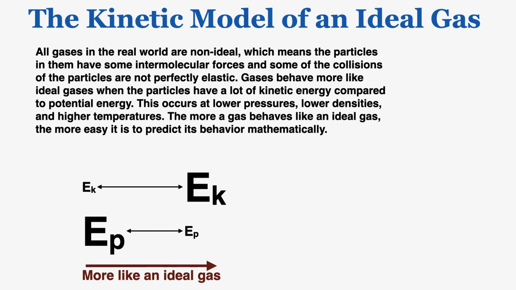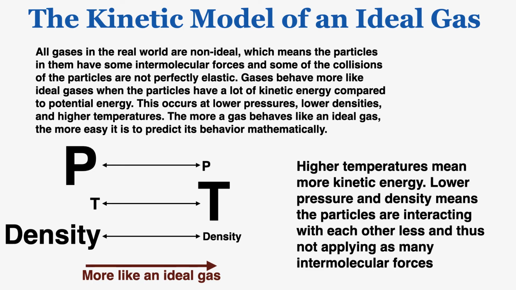So the more that a gas has these properties, the better that is for us as scientists, because we want the gas to be more predictable and understandable. So if the gas has more kinetic and less potential energy, it behaves more like an ideal gas. And if it has less pressure, more temperature, and less density, it also behaves like an ideal gas. This is because higher temperatures mean more kinetic energy, and lower pressure and density means the particles are interacting with each other less and thus not applying as many intermolecular forces.